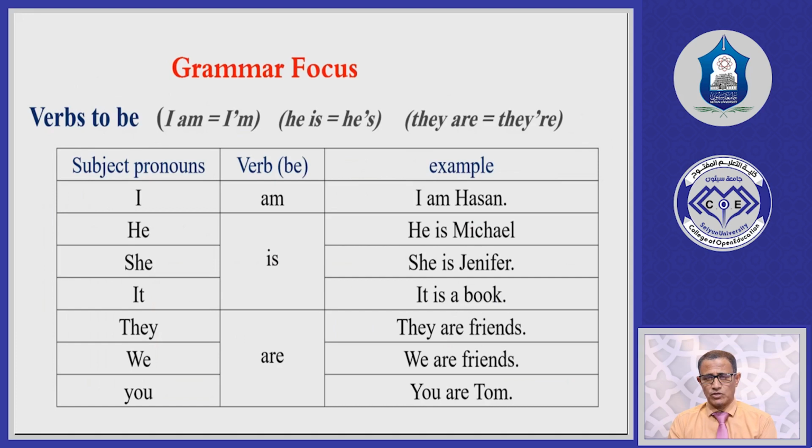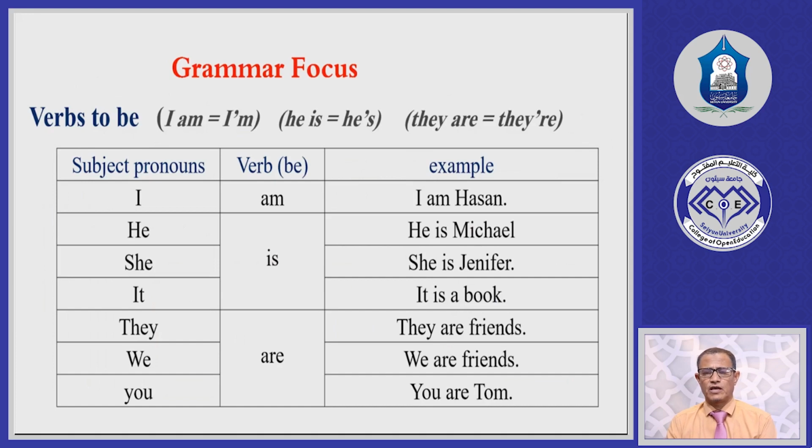Subject pronouns are always used as subjects. That means they come at the beginning of a sentence, so they are called subject pronouns, and they are usually followed by a verb. So if you want to make a sentence in English, any sentence, it should have a subject at the beginning, followed by a verb, and then a complement for this sentence.